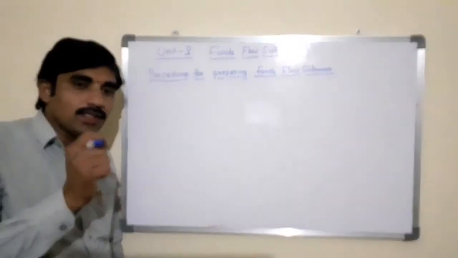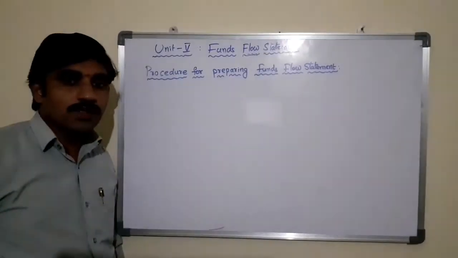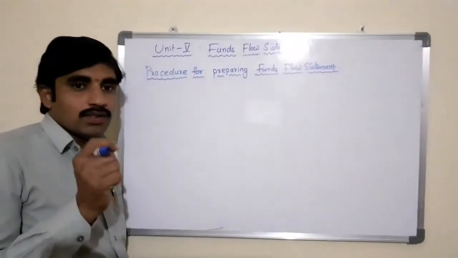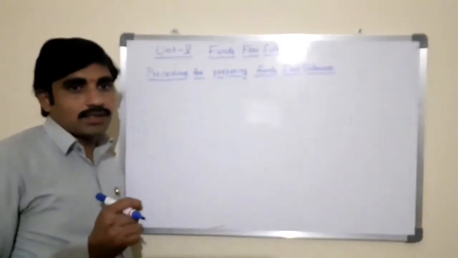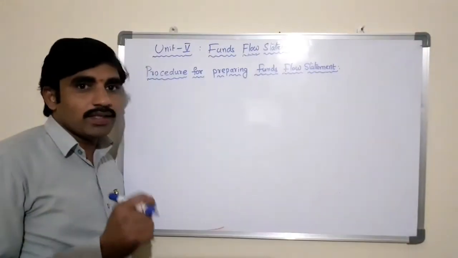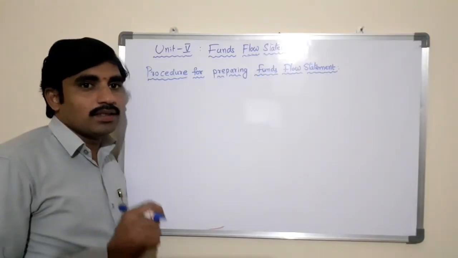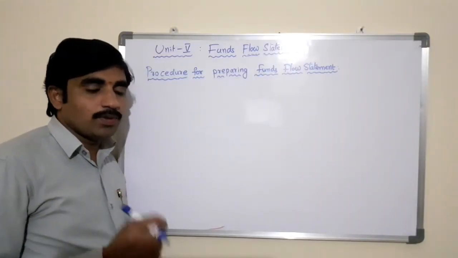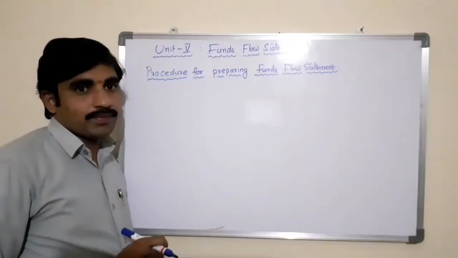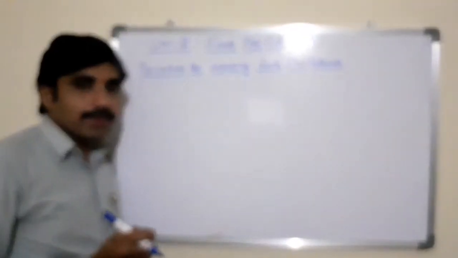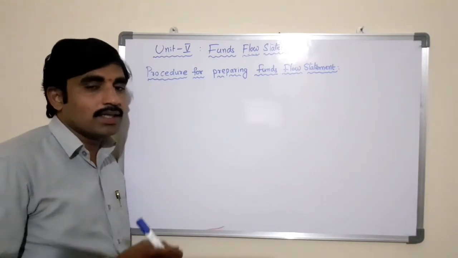The basic requirement to prepare this funds flow statement is two years' balance sheets, or the balance sheets of two subsequent dates, and other information like net profit or net loss reported by the income statement, operating expenses, non-operating expenses, losses, gains, and others.